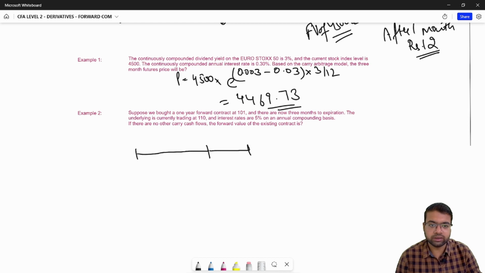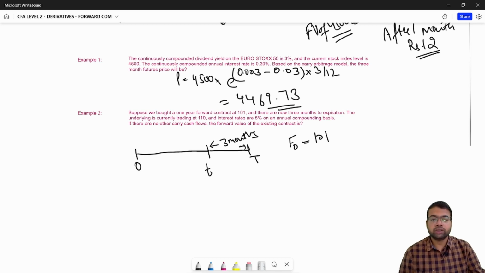Let's say the forward price that you determined at initiation is 101. There are now 3 months to expiration. This is your capital T, the expiration, and this is your initiation point. So you have got 3 months to expiration and the current underlying value is 110.